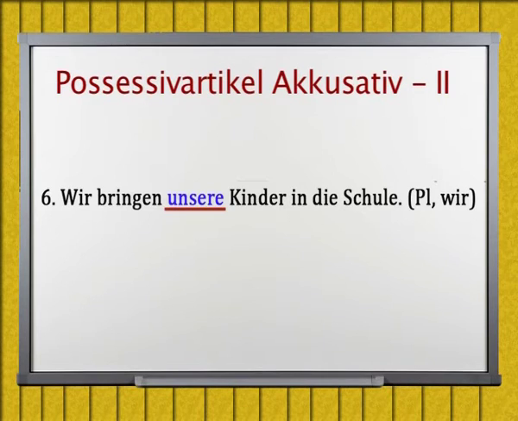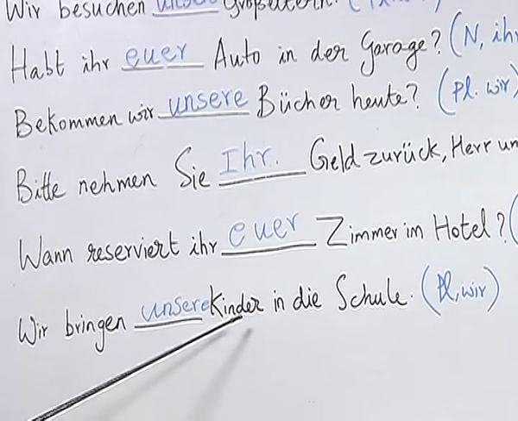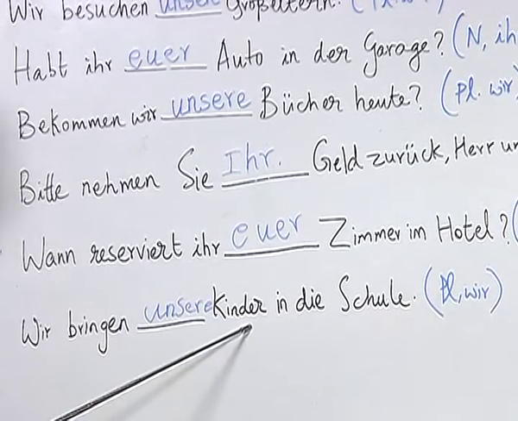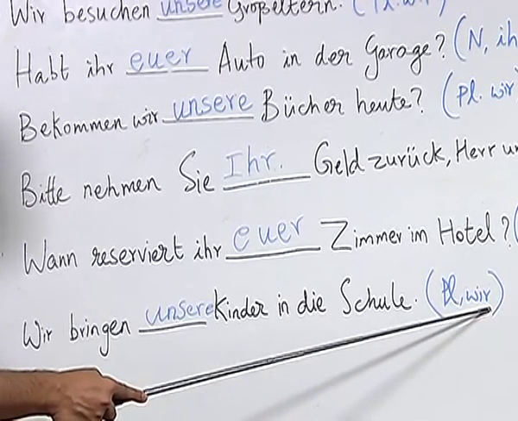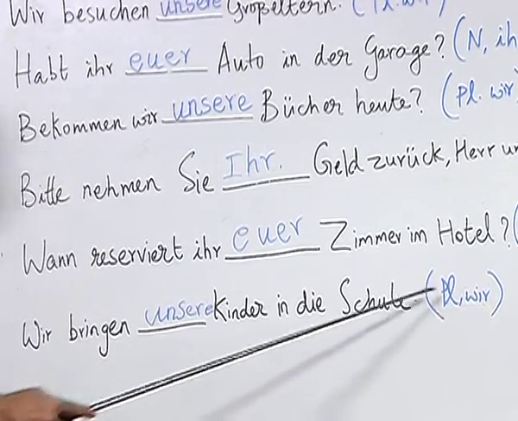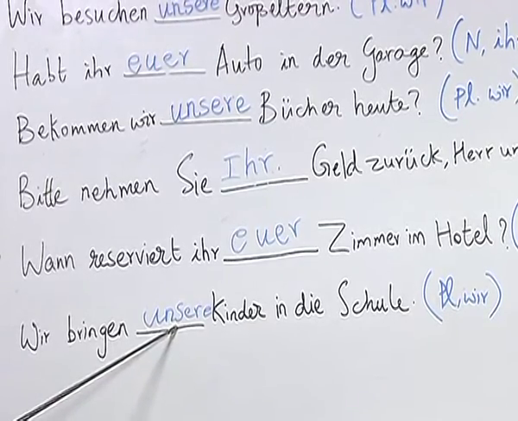Wir bringen unsere Kinder in die Schule. Here also the student has correctly identified that the noun Kinder is in plural, and combining it with the pronoun wir in the first person, the answer is unsere.